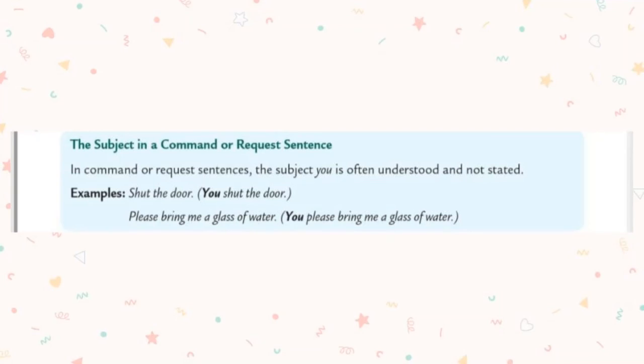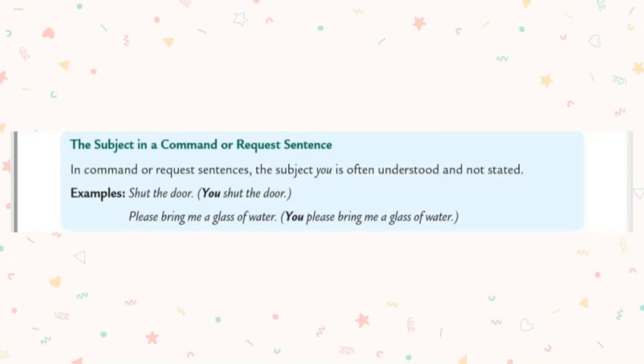Shut the door. The sentence is shut the door and it is a command. But sometimes we can confuse ourselves that there is no subject. How can we find the subject? So that's why they are telling that in command or request sentences, the subject is you. We should understand that, but it is not stated. So the subject is you: you shut the door. We should understand like that. The subject is you.